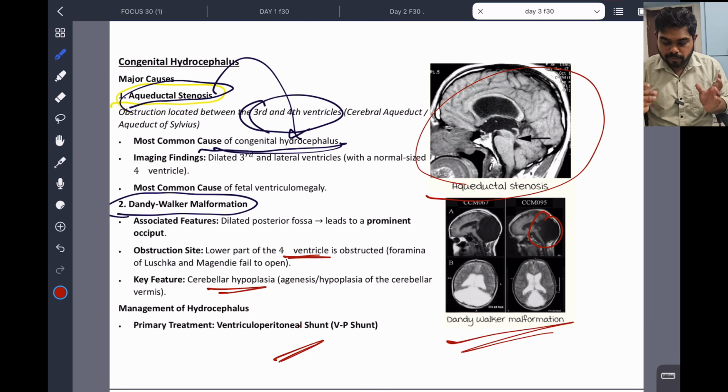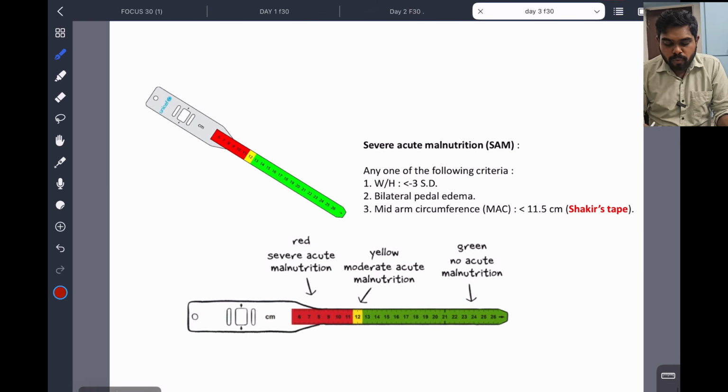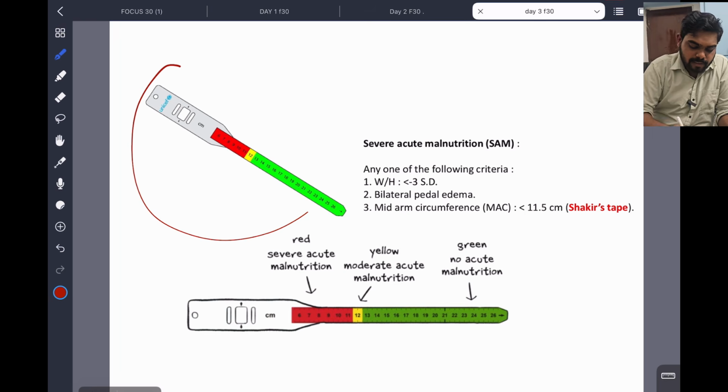And the clinical features of hydrocephalus, what is sun setting appearance, Macewen's sign, many things are there. Please study that also, but these are the very important things that can be asked. And the synthesis and the clearance pathway of the CSF in the ventricles, through what foramen it will go, like that is also there. Nowadays they are not asking those anatomy parts, but sometimes in anatomy you can study that also. Okay, clear.